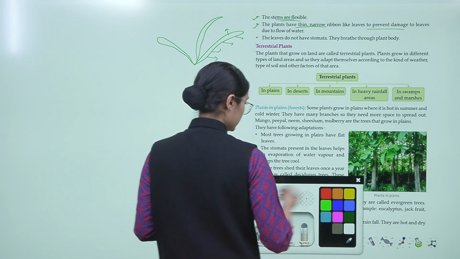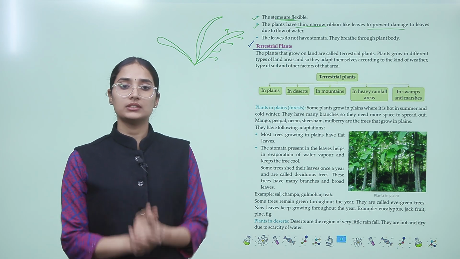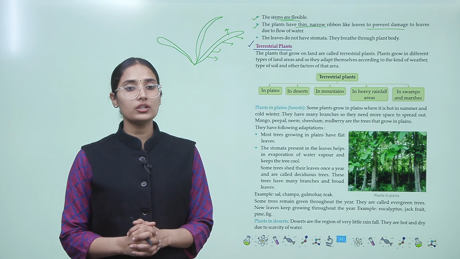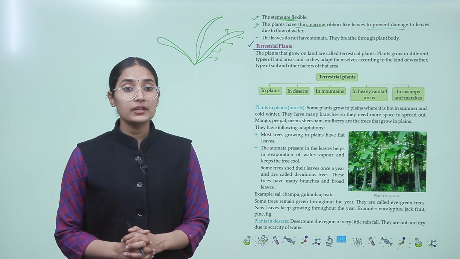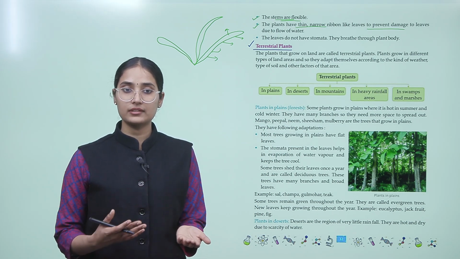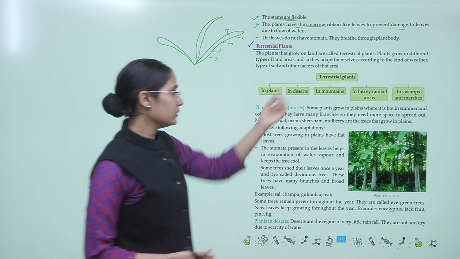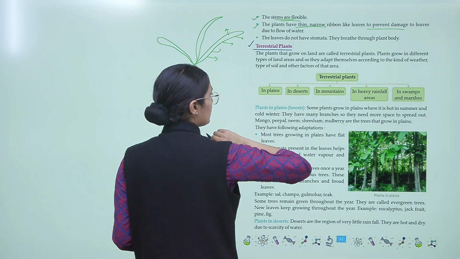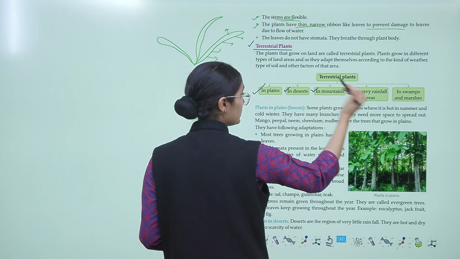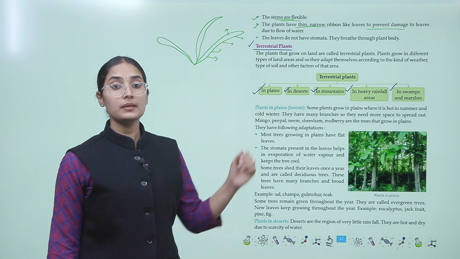Now let's talk about the terrestrial plants, the plants that grow on the land, right? So the plants that grow on the land are terrestrial plants or land plants. Plants grow in different types of land areas, and so they adapt themselves according to their weather type, soil and factors that affect that area. For example, terrestrial plants can be divided into plants that grow in plains, in deserts, in mountains, in heavy rainfall areas, in swamps and marshes. So plants in plains, okay.